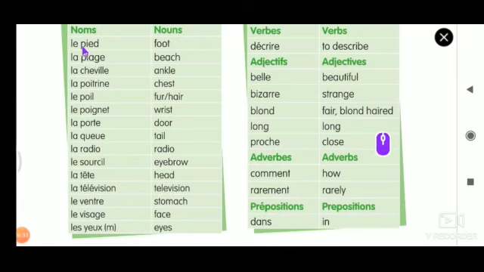If I ask l'article défini, you have to go with this. If I ask adjective, you have to read this. Adverb, you should know what an adverb is. Preposition also you must know. This is how we have to read. Don't read the exercise alone and think sir will ask only from the exercise. Hereafter that cannot be done. I will also ask from the vocabulary, because these vocabularies are the parts of the body. Being a French student, you must know the parts of the face and the body.